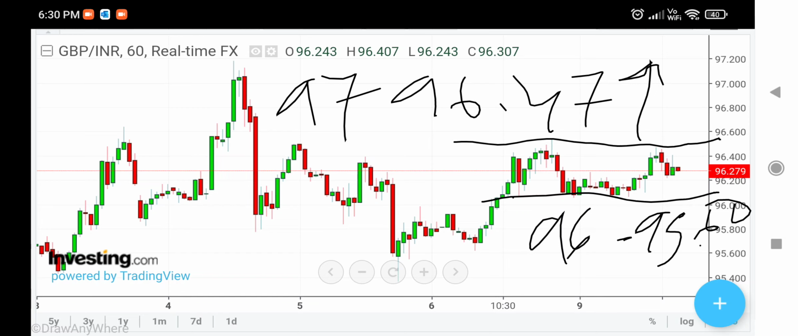Today the trade should be in this level. After the US data, after 6 p.m., we have to see if this channel is broken on the upside or downside, and we can take a call. Tomorrow, if the opening is in this range only, between 96 and 96.3 or 96.2, then we will wait and watch for some time to see which side the trade is going, and I will be giving buy or sell recommendations in my premium and VIP groups.